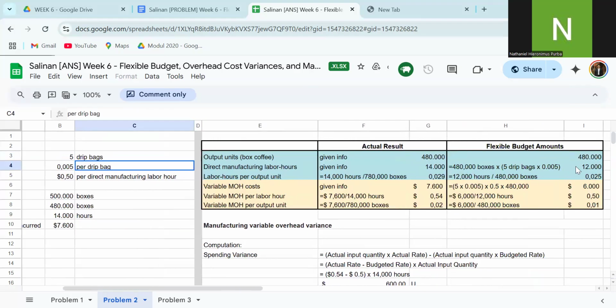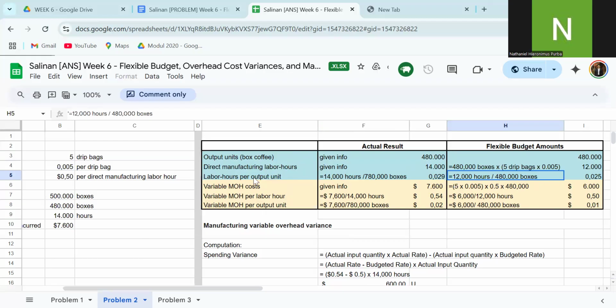So the amount is 12,000, and labor hours per output unit equal 14,000 hours divided by 780,000 boxes, which is 0.029. But for the flexible budget, we use the direct manufacturing labor hours in the flexible budget, 12,000 divided by 480,000 boxes, equal to 0.025.